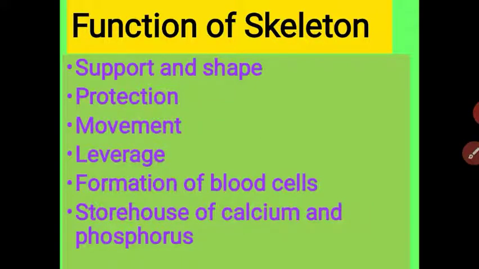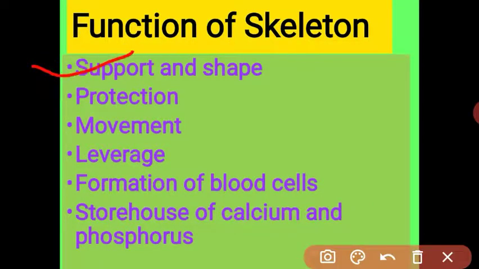First of all, we will see what are the main functions of the skeleton. First function is the support and shape. As you know, the skeleton provides the support, and it is the framework of our body. It gives the definite shape to our body. See, imagine if there is no bone in our body, what happens? Our body is like a muscular ball.